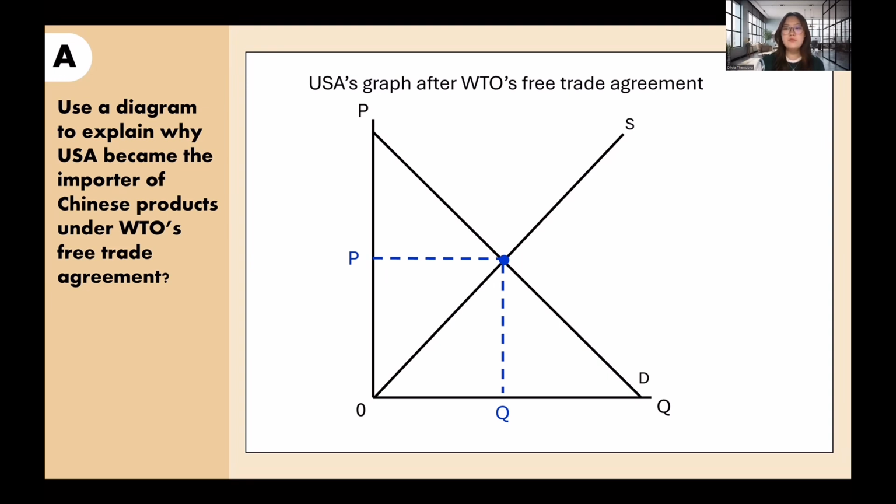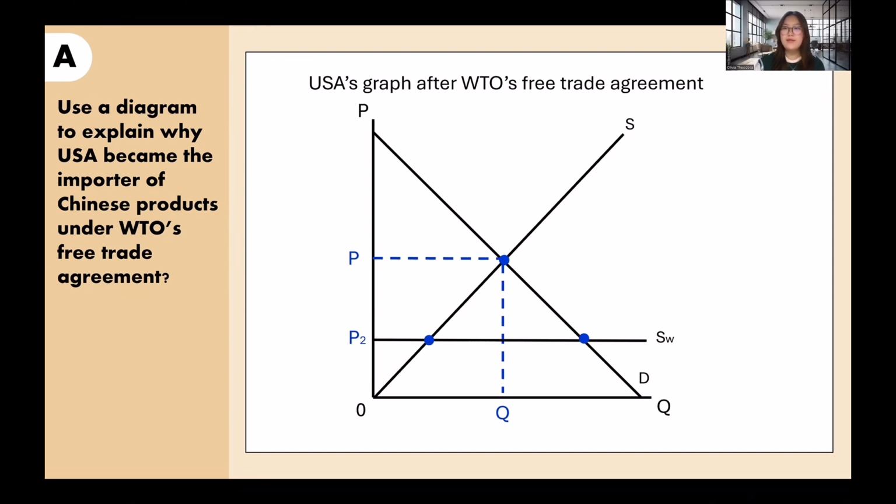Since now the USA is open to free trade, there will be another supply curve, which is the world supply curve. The world supply curve is assumed to be a perfectly elastic supply curve because the international market is much larger than the domestic market, so domestic buyers and sellers won't be able to affect the international price.